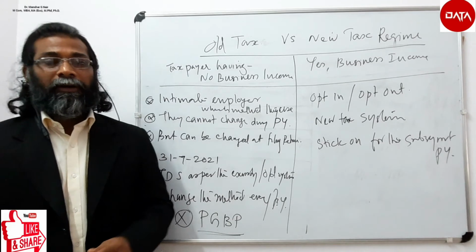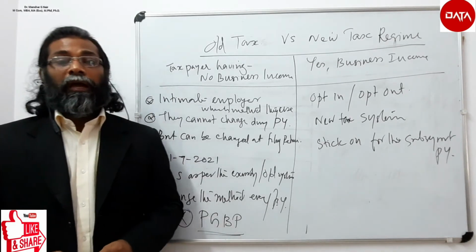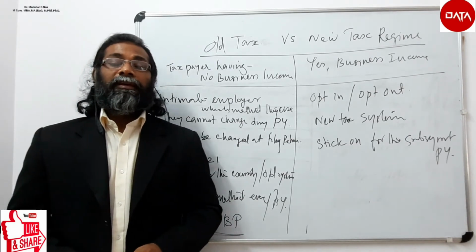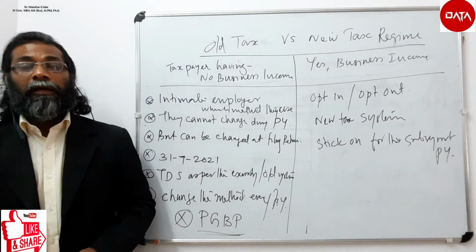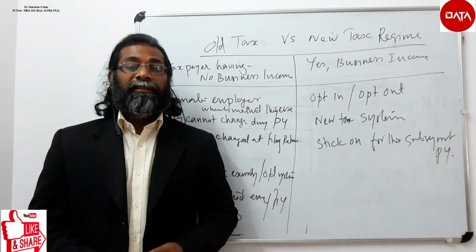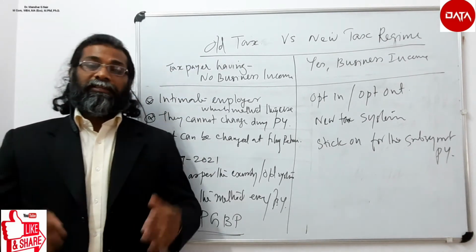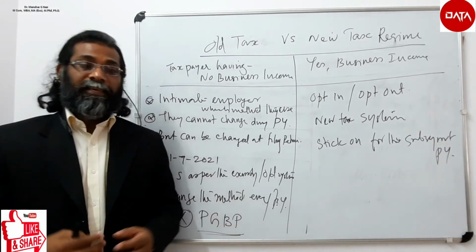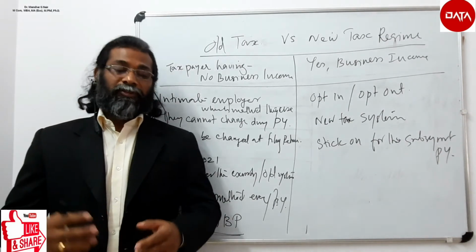Then section 35 subsection 1 clause 2, 2A, payment to approved co-association towards scientific research. Then section 35 subsection 1 clause 3, donation towards statistical research. Then section 35 2AA, that is payment to national laboratory, etc. Then section 35CCC, that is for expenditure on agricultural extension project.